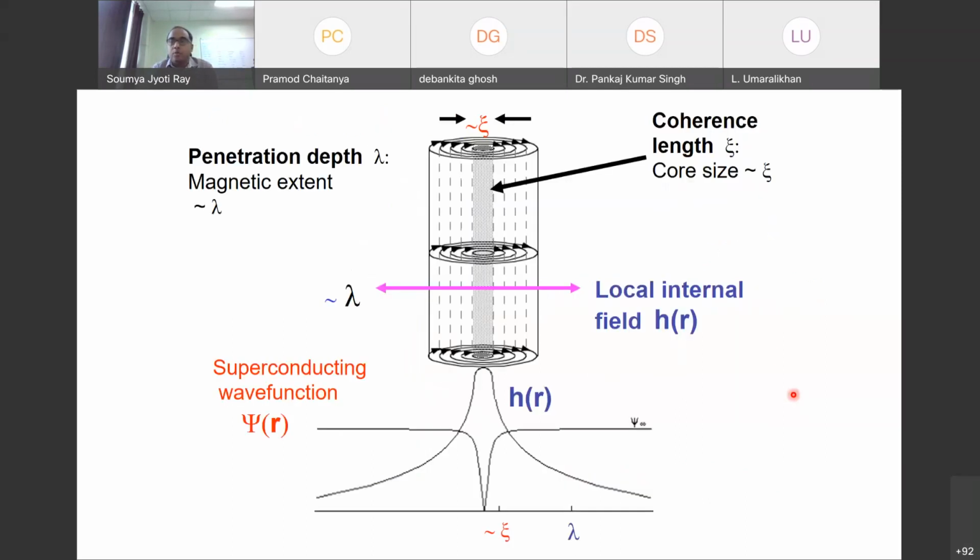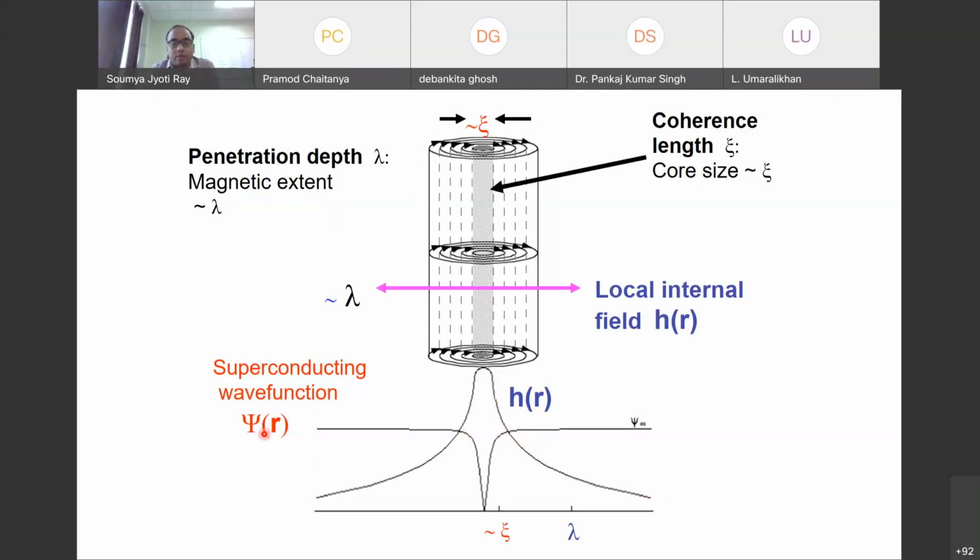Now here, if I look into it in a little more detail, I can see that the local magnetic field falls down. At the center of this core, it is actually a strong magnetic field, because it is normal material. That means whatever the external magnetic field, it is going through it. So the field will be quite high. But as I go away from this core, the field is decaying. That is true on both sides.